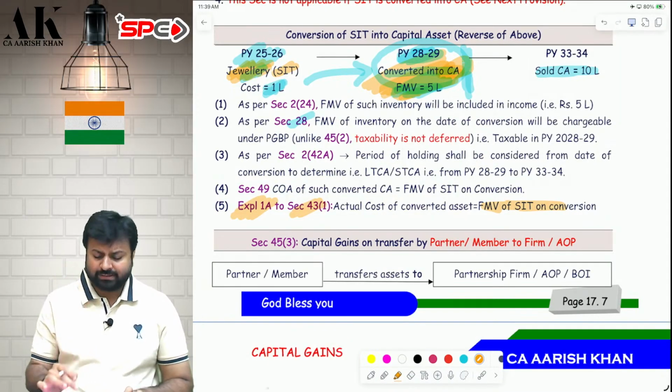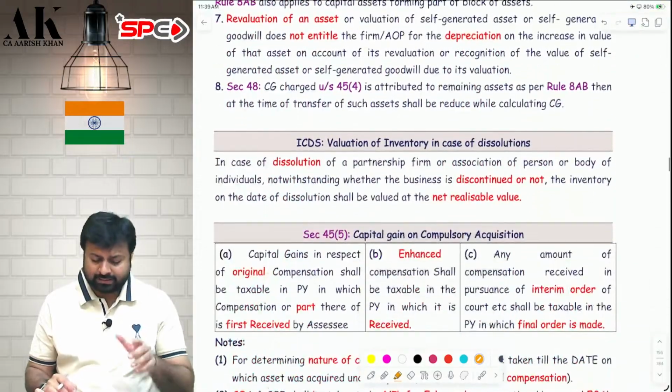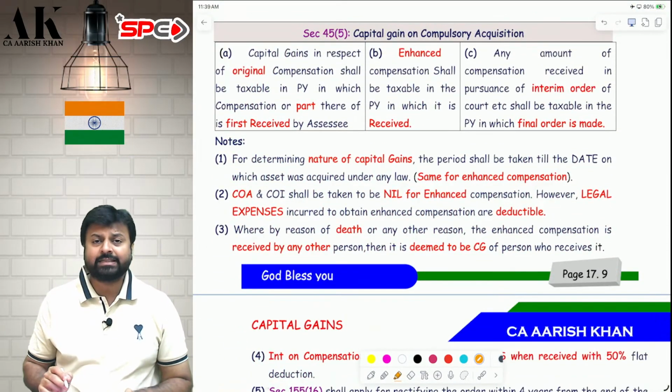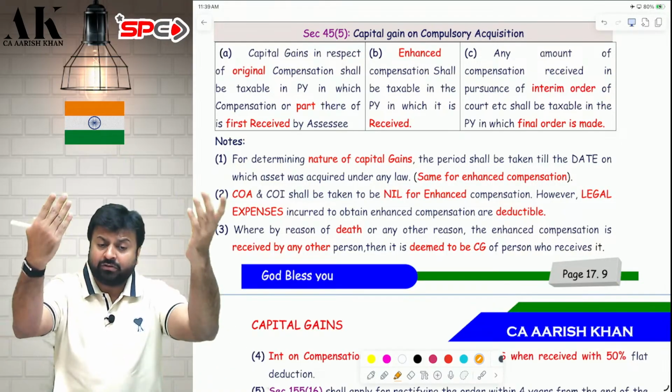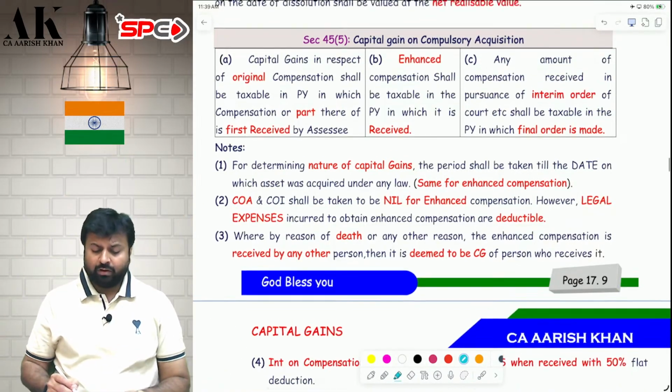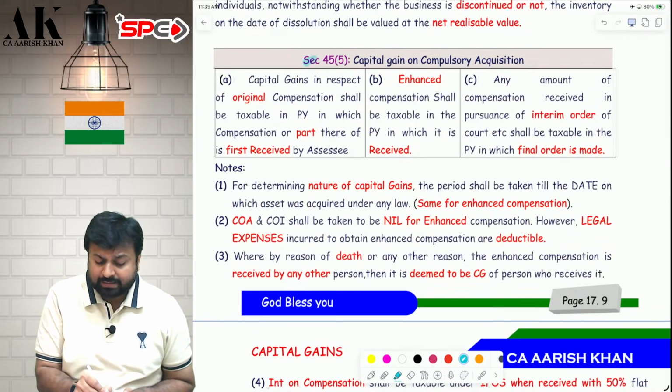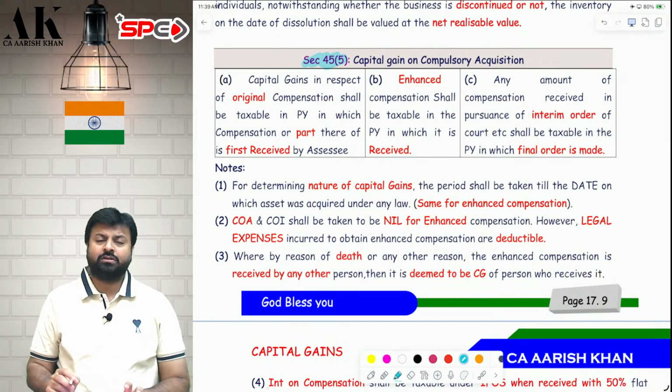So this is our second exception. Let's go on to a third exception. I'm leaving some pages here. I'll come back to that in 10 minutes. The third exception where the capital gains is deferred to future. What is the third exception, sir? Compulsory acquisition. Capital gains on compulsory acquisition, Section 45, subsection 5.